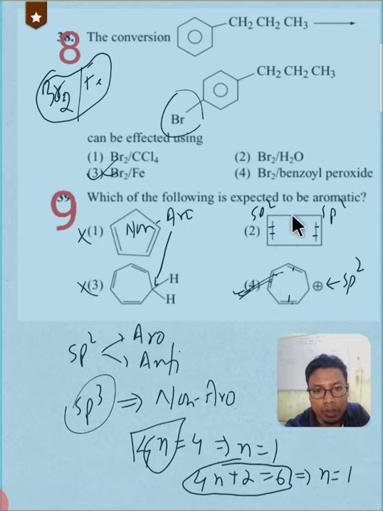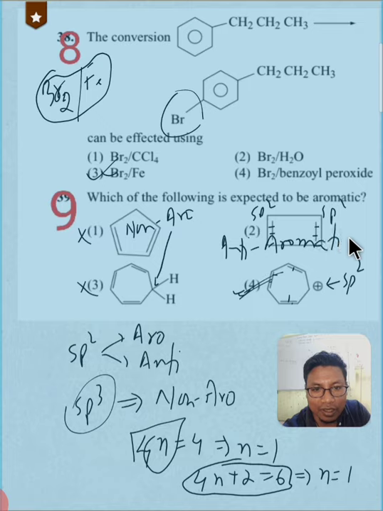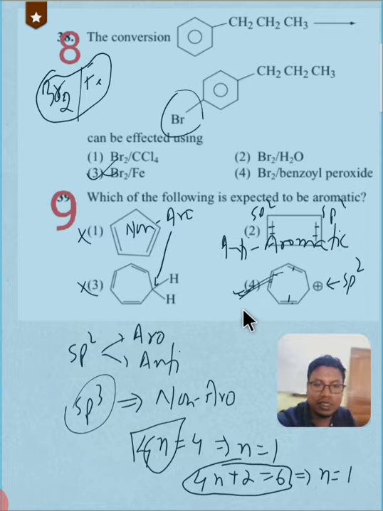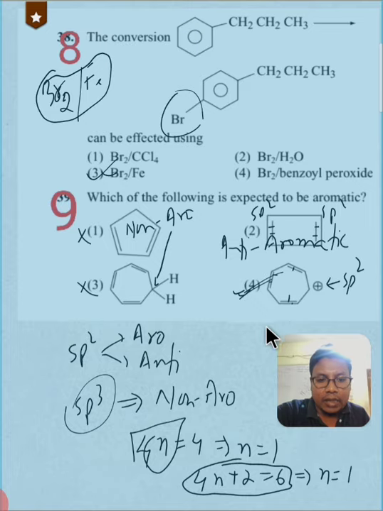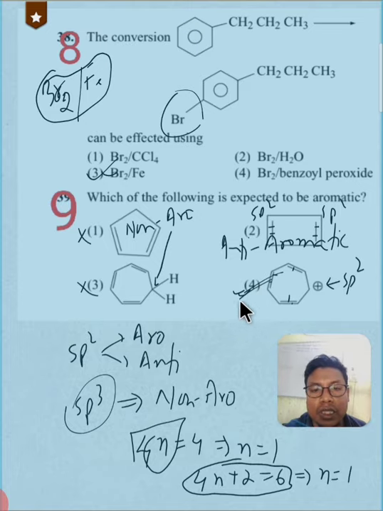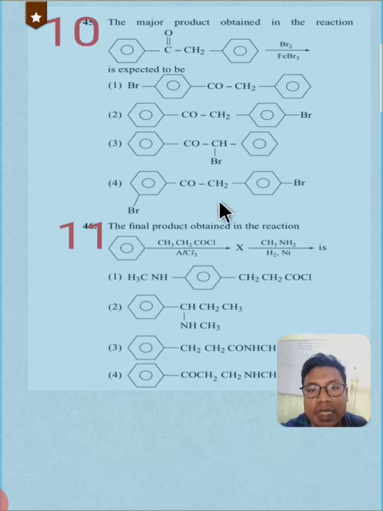So the correct option according to the given options will be the fourth one. This will be aromatic. This is anti-aromatic. We are giving the pronunciation as anti-aromatic. The first and third are non-aromatic. The second one is anti-aromatic, and the fourth one will be aromatic, and this will be our correct option. Okay, let me get to the 10th question.